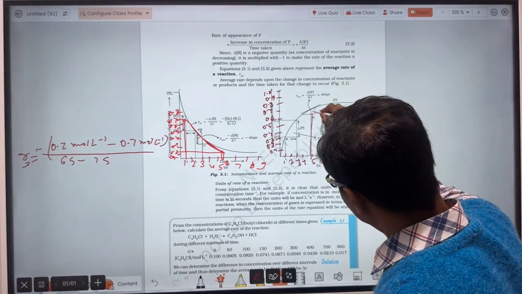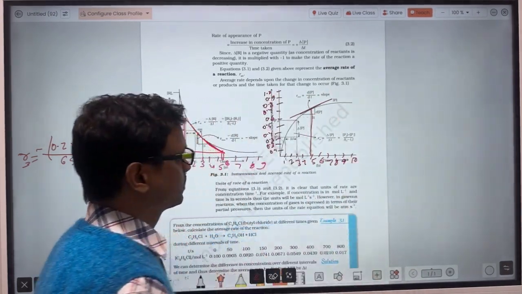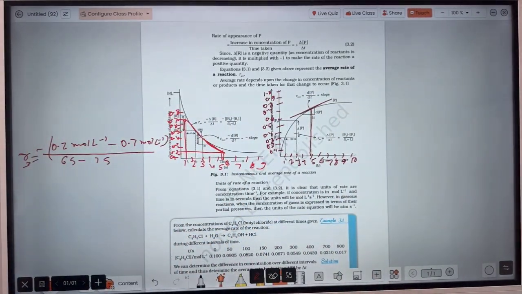So go to the graph at t equal to 5 seconds and draw a tangent. Whatever the length of this tangent is, that doesn't matter.